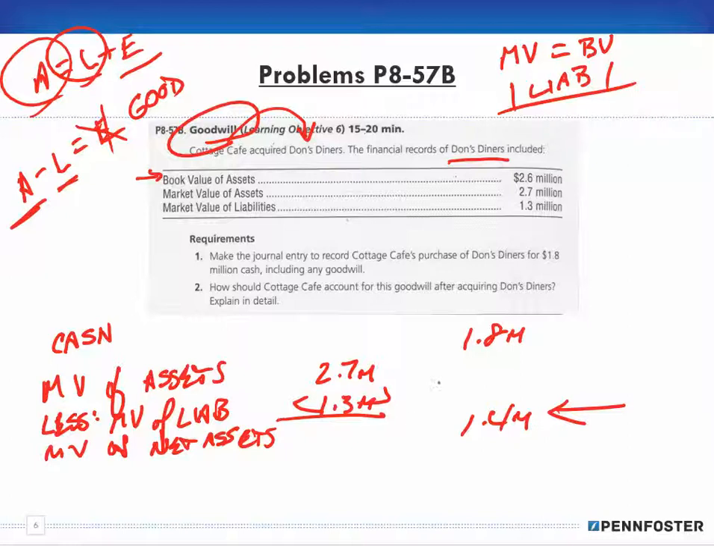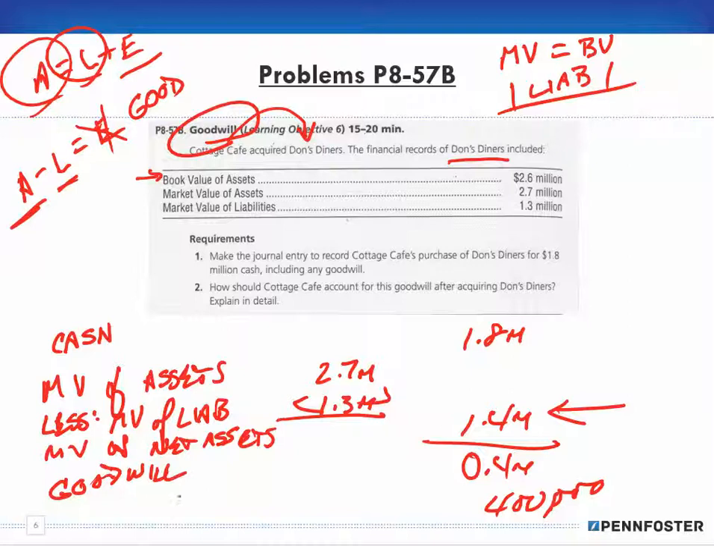Okay, and then we subtract that from what is actually being paid. Okay, and that becomes our goodwill. So we end up with 400,000, or 0.4 million, right? That ends up being our goodwill. So again, very, very basic and simple, all right?